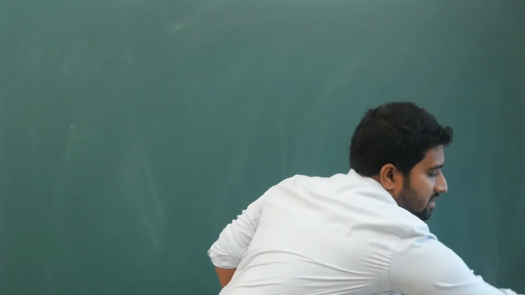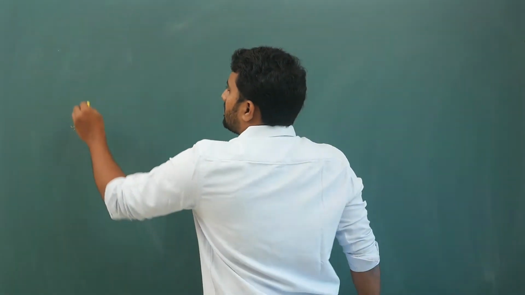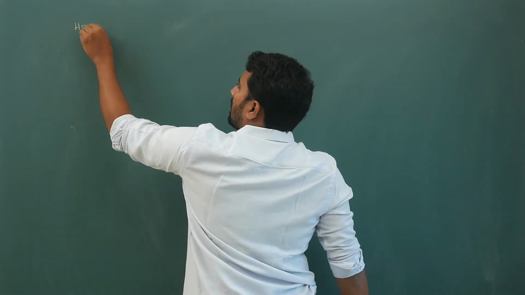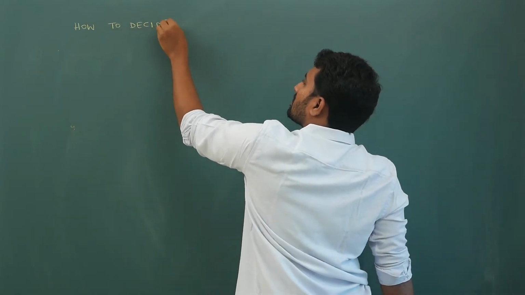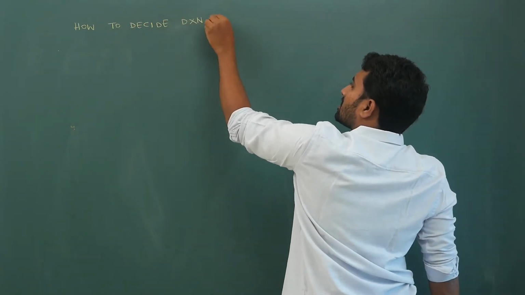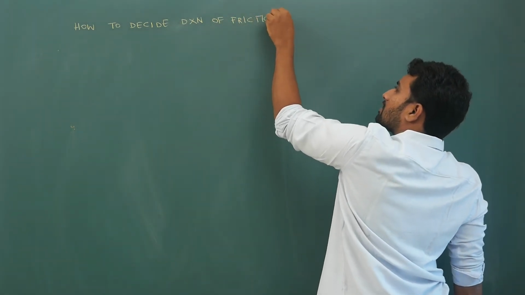Our next idea is deciding the direction of friction. So I will write that very clearly. How to decide direction of friction.